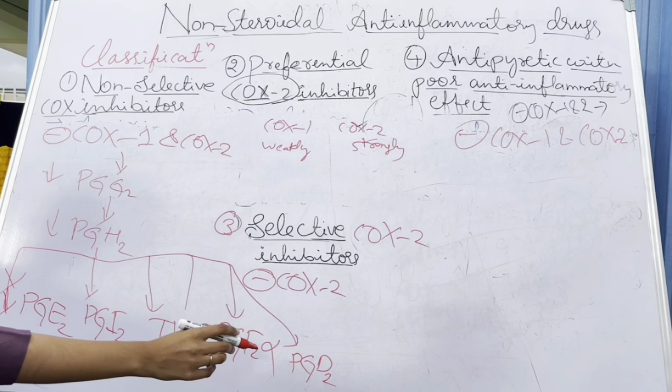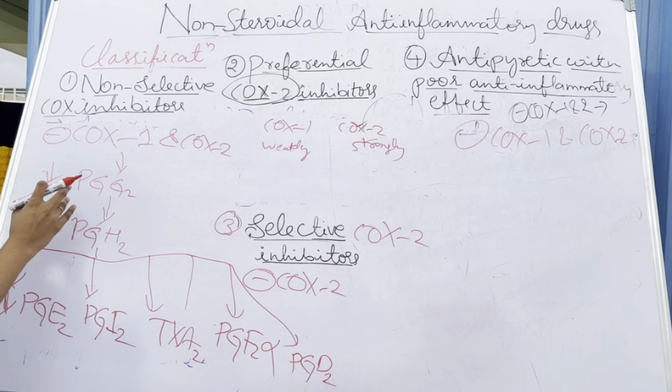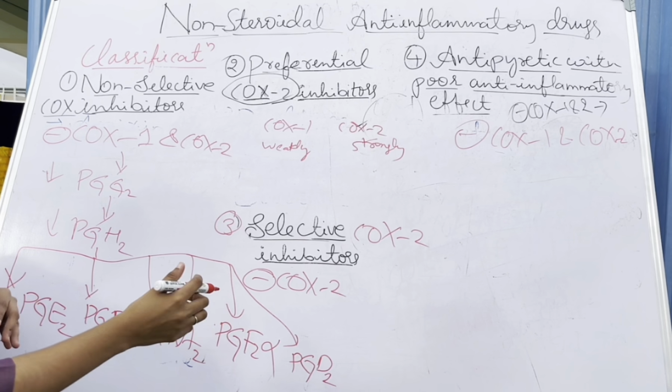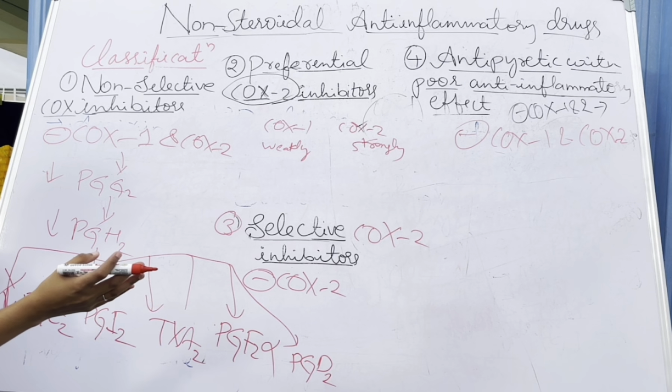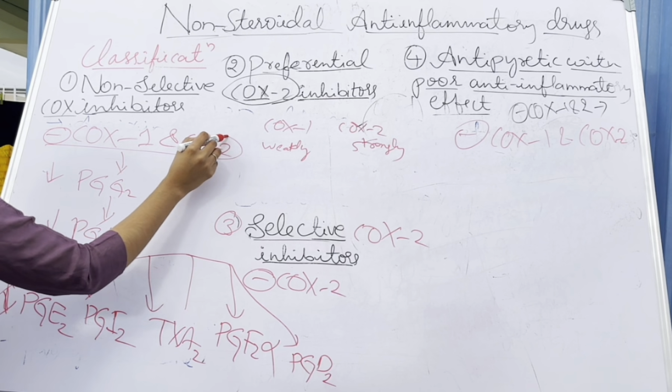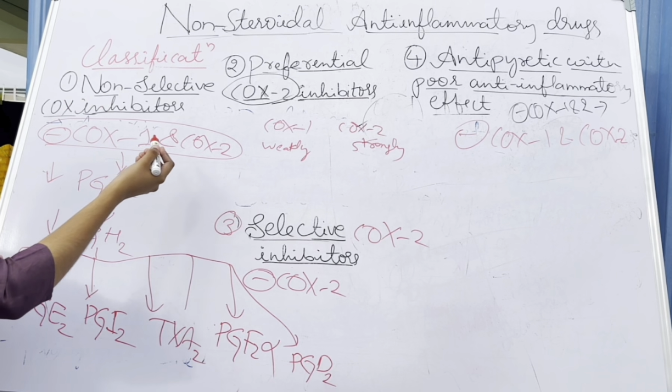So all these substances formed from the precursor PGH2 are decreased. Why are they decreasing? They are decreased due to the inhibition of COX-1 and COX-2 enzymes.